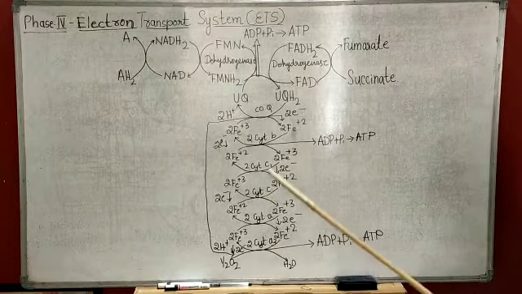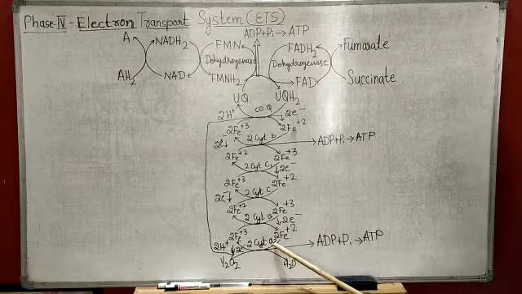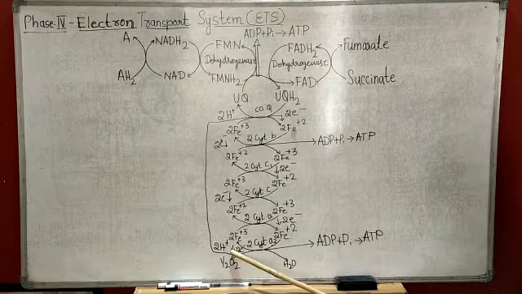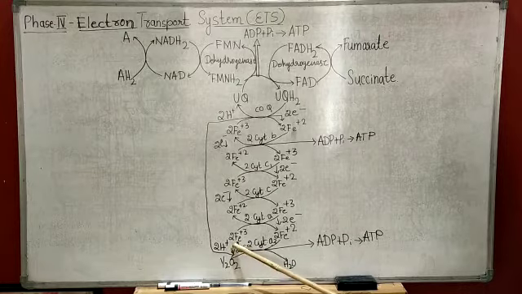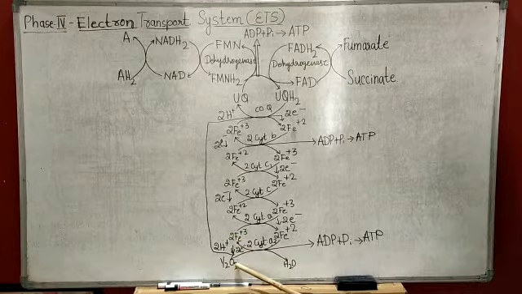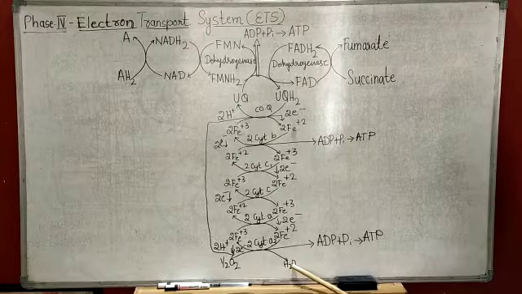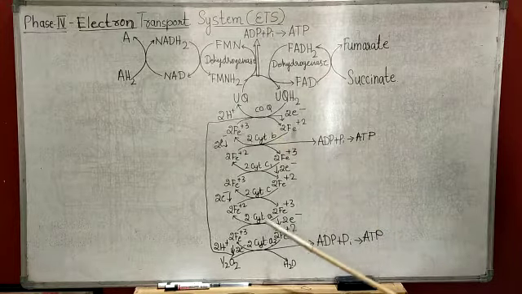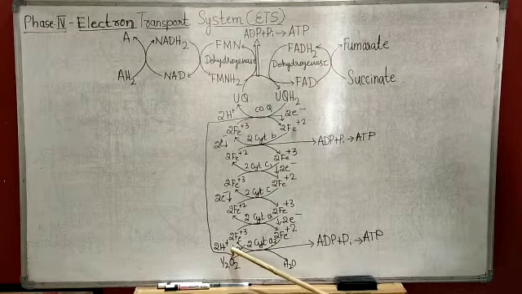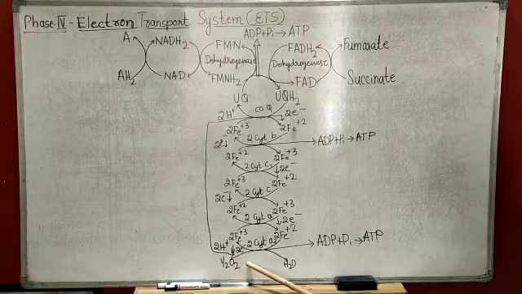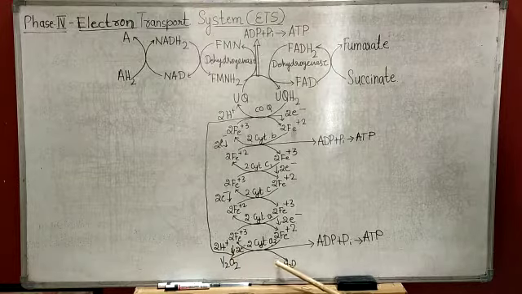These two electrons combine with two protons of the solution and ultimately with half a molecule of oxygen to form a molecule of water.